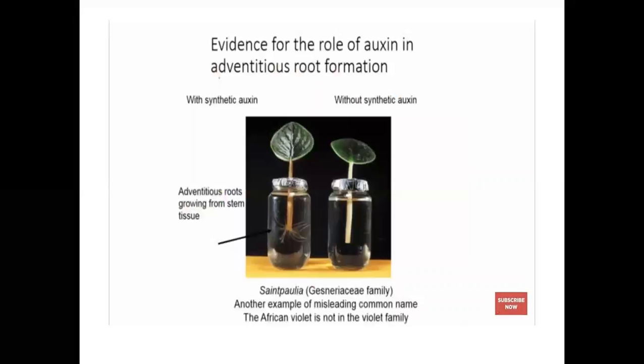And evidence of the role of auxin in adventitious root formation. Adventitious roots are also developed by the auxins. It mainly helps in root cuttings, shoot cuttings, and stem cuttings. When we use stem cutting parts, the stem cuttings produce roots. Those roots are called adventitious roots. These adventitious roots are developed by the auxin chemicals only. It mainly helps in stem cutting mechanisms in vegetative propagation.